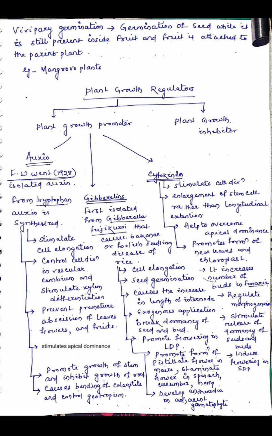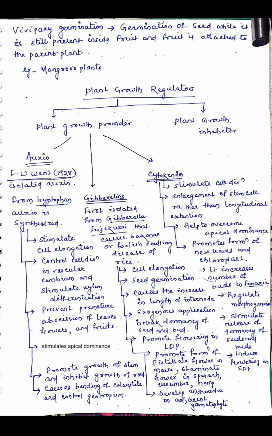External or exogenous application can break the dormancy of seed and bud. It promotes flowering in long day plants. Promotes formation of pistillate flowers in maize. What is a pistillate flower? Female flower. And staminate flowers in spinach, cucumber and hemp. What is a staminate flower? Male flower.